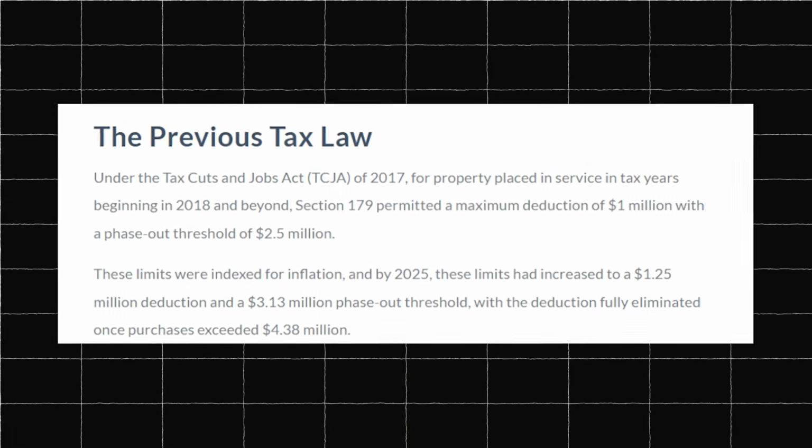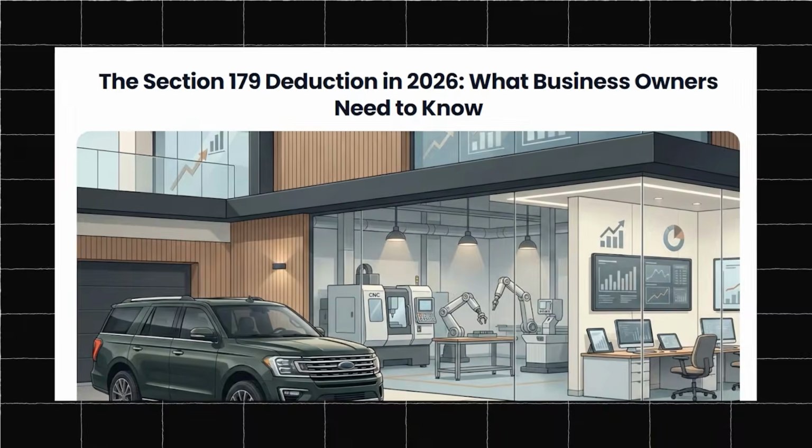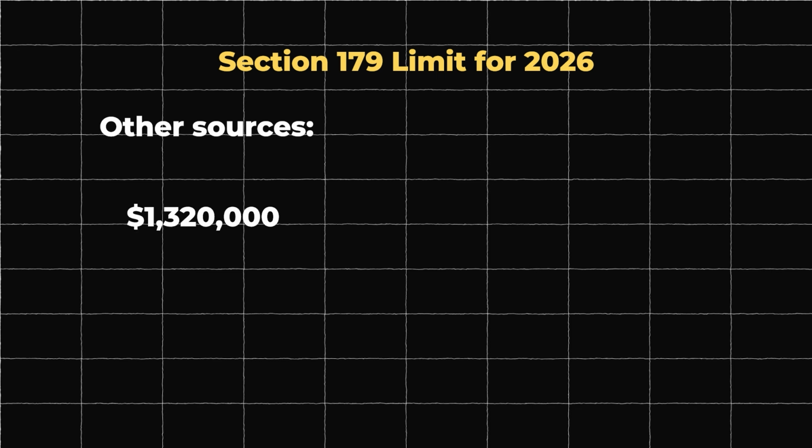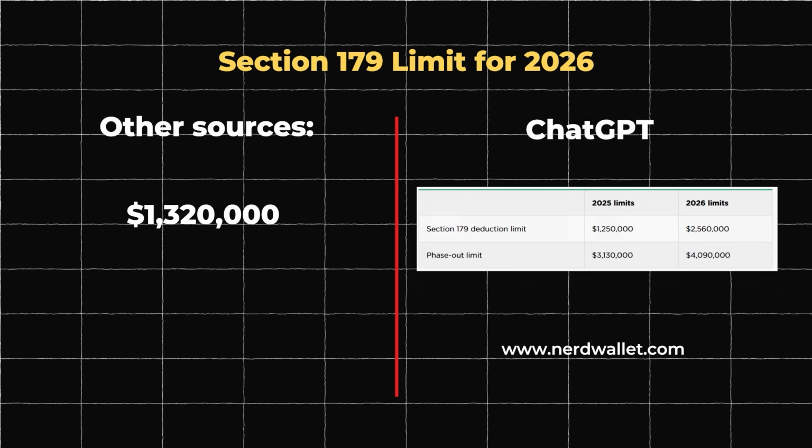Now, here is the problem that most people do not realize until it is too late. When I searched for these numbers to verify them, I found conflicting information all over the internet from different sources that should be reliable. Some sources say the Section 179 limit is $1.32 million for 2026, while other sources say it is $2.56 million like ChatGPT told us.